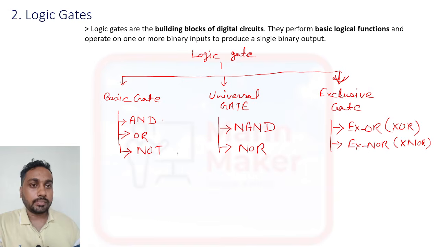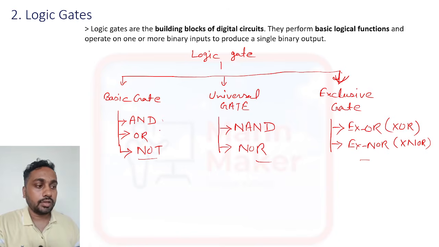In total there are 7 types: 3, 2 and 2. But we categorize them in groups, basic gates and universal gates. So this is the group representation of logic gates.